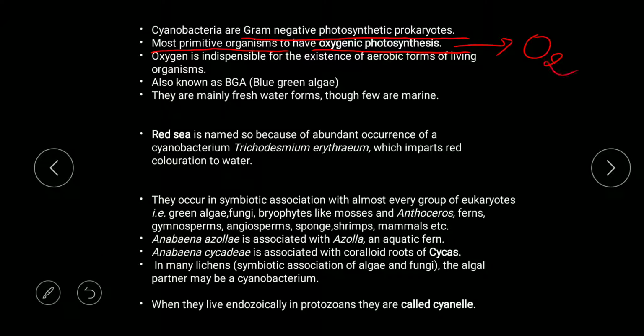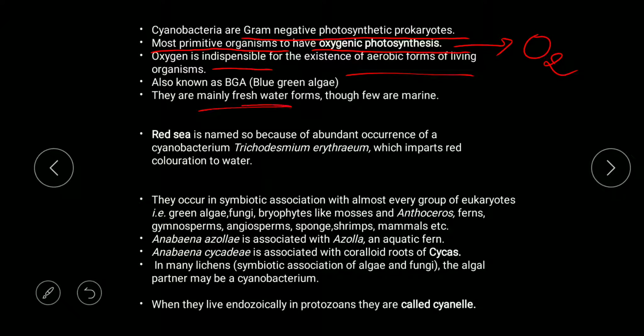They are responsible for the evolution of oxygen. Now oxygen is indispensable. So what did cyanobacteria evolve? They have released oxygen, due to which several aerobic lives have arisen. So oxygen is indispensable for the existence of aerobic life, because without oxygen aerobic life cannot form.